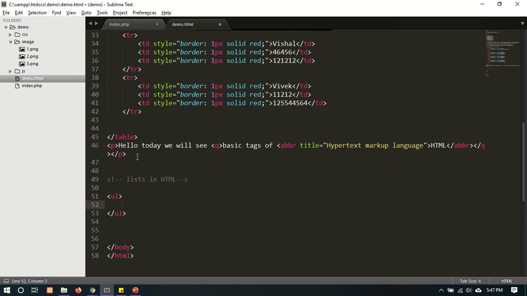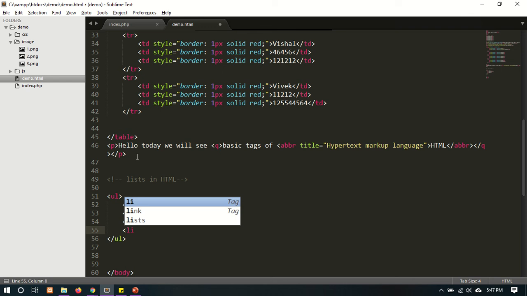What you want to show in the list, you have to use the li tag, the list item tag. In li we give the names of whatever you want to list, just like HTML, Bootstrap, then CSS, then JS.